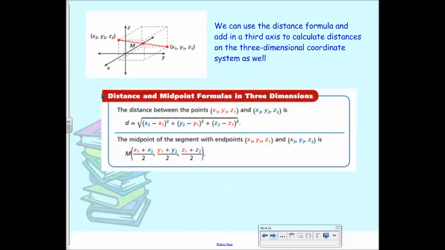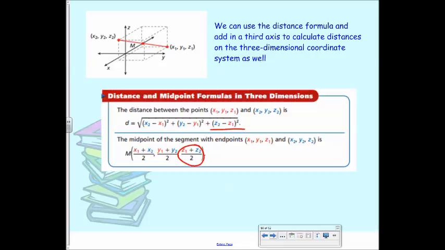And the same thing with the midpoint. You add them together and divide by 2, add together, divide by 2, add together, divide by 2. The only difference is now you have to do it 3 times instead of just 2, because it's an ordered triple, not an ordered pair. So you have 3 coordinate places. Okay? So if I were to ask you, how could you find the diagonal of this? You could use this ordered triple and this ordered triple to find the distance. Or if I said, what is M, the midpoint, you could use the midpoint formula for these ordered triples to find that midpoint.